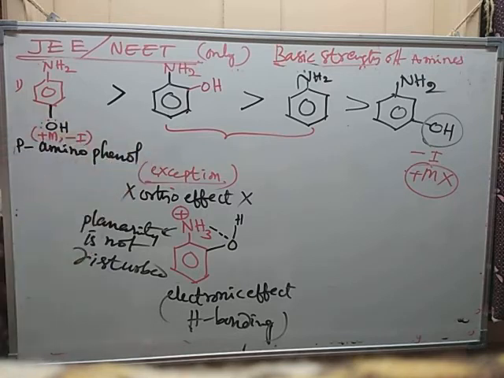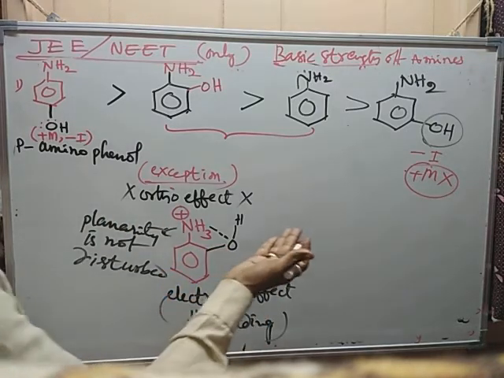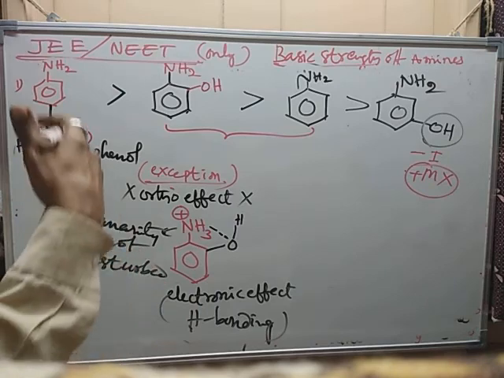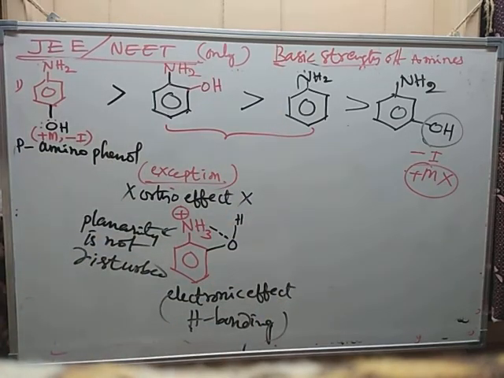These are about electron donating groups. Come to electron withdrawing groups. Due to electron withdrawing group, what happened? Aniline is more basic than ortho, meta, para substituted anilines with electron withdrawing group, due to decrease in electron density on the atom. Already we recorded.